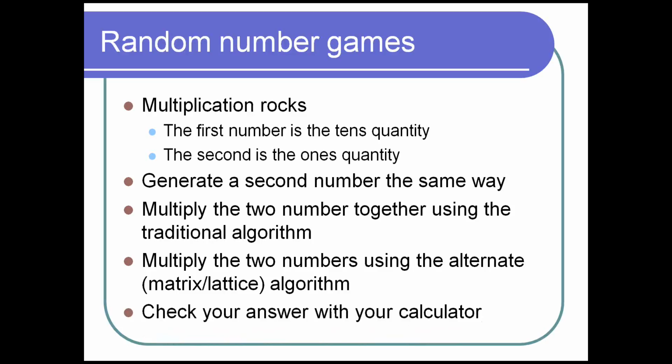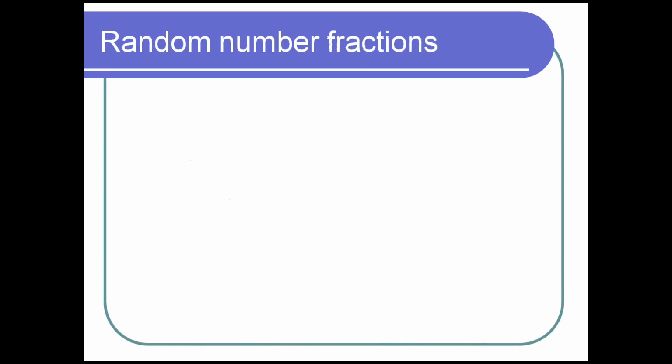Okay? So random number fractions. This is where you have to be careful with your zeros. If you use a 10-sided double die or a die, it's 0 through 9. So there is a 0 on it. When you have 0 in the denominator, well, that presents a problem, right? Because we don't use 0 as a denominator for so many reasons. But from the time kids are little, second, third, fourth grade, they know the denominator can never be 0. So how do you get around that? I mean, do you just tell them, guess what? Today, if you get a 0 for your second number, you have to roll again. That's what I always did.